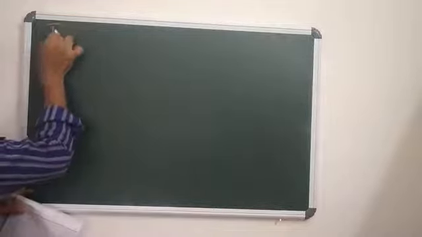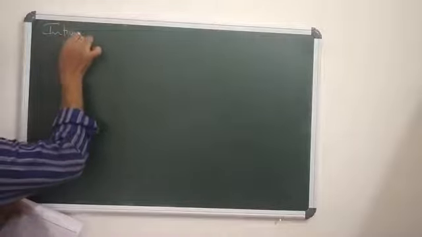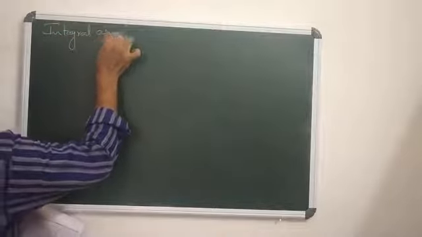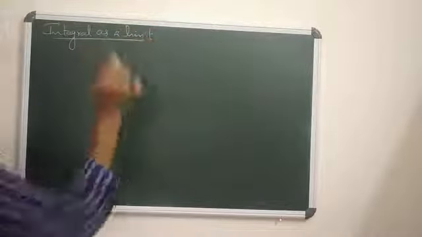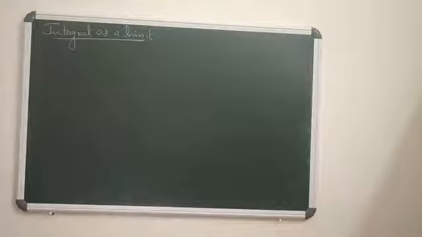So now let us consider a definition, that is, integral as a limit. We know that the integral is a limit of sums over a number of certain intervals.